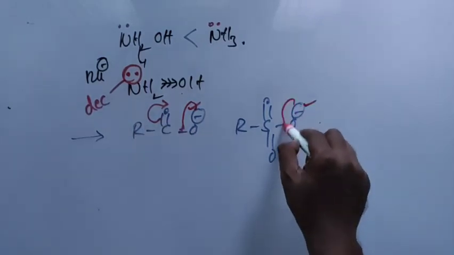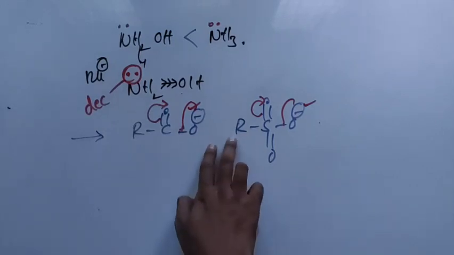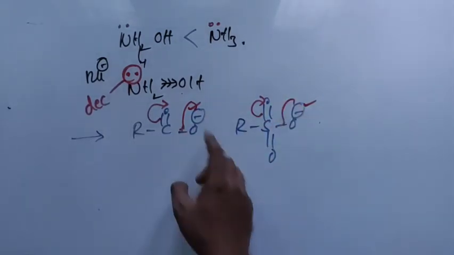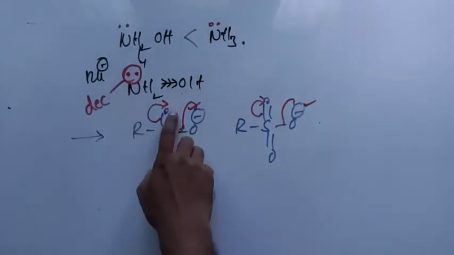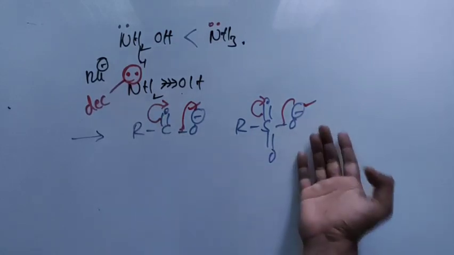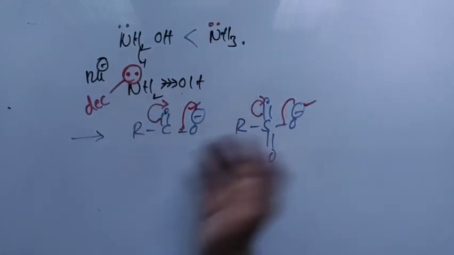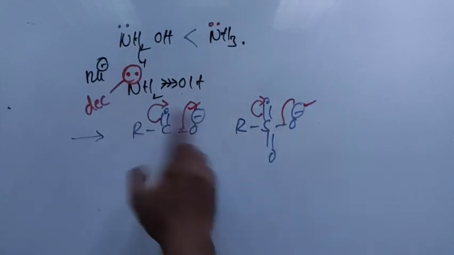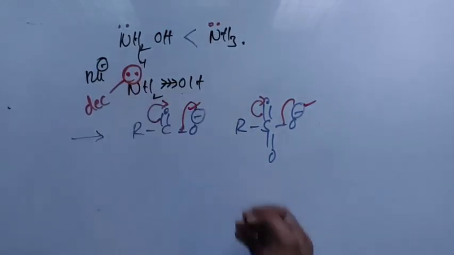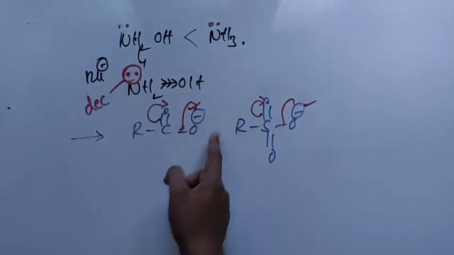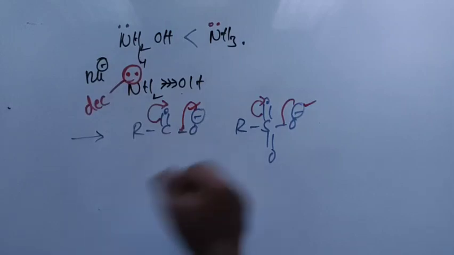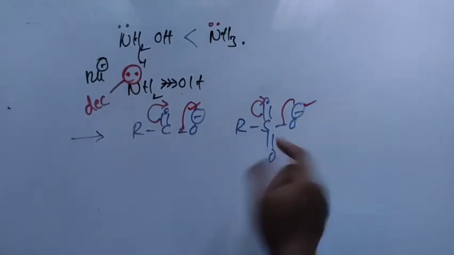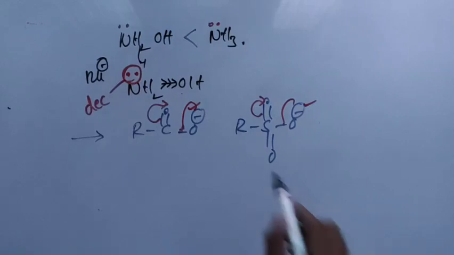This one is also participating in resonance, but both are equivalent resonating structures. The negative charge here is ultimately transferred to the other oxygen, so the electron density is migrating between two oxygens. Therefore, this is also an equivalent resonating structure, but this one has more resonating structures.